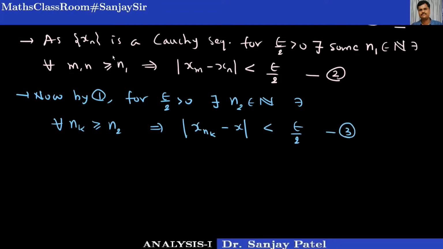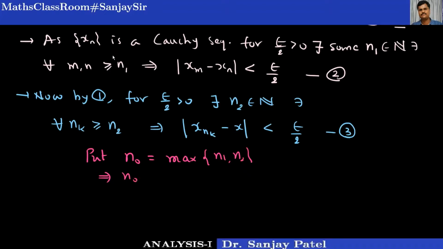Now I want result 2 and 3 both to hold simultaneously. Result 2 is true for all values of m and n greater than or equal to n1. So what I am going to do is I will choose the maximum of n1 and n2. So let us put n0 equal to maximum of n1 and n2. This means two things.